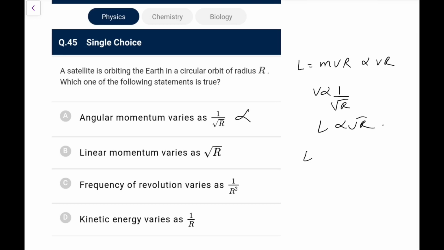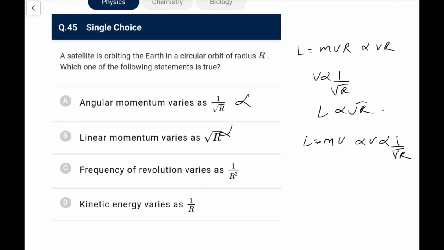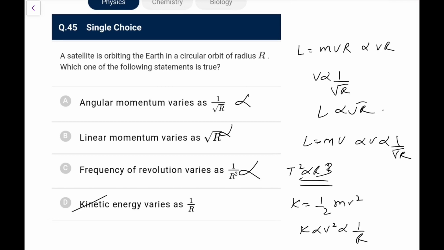Linear momentum is mv, and that would be proportional to 1 by root r, that is also wrong. Frequency of revolution, that is time period, T^2 is proportional to r^3, so it will never come out like this. Kinetic energy is half mv^2, so K is proportional to v^2, proportional to 1 by r, so only D is right, the rest 3 are false.